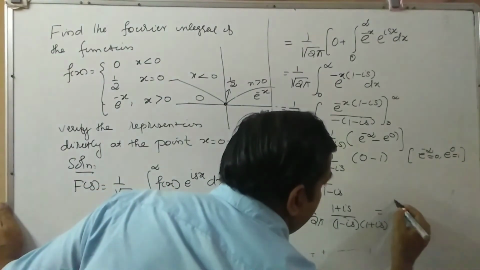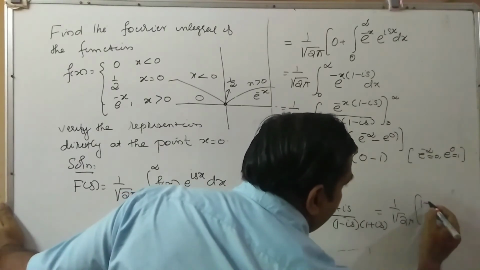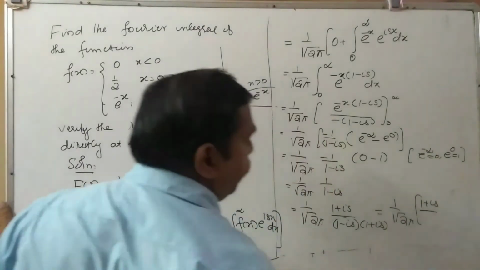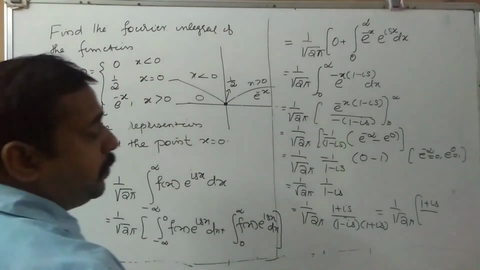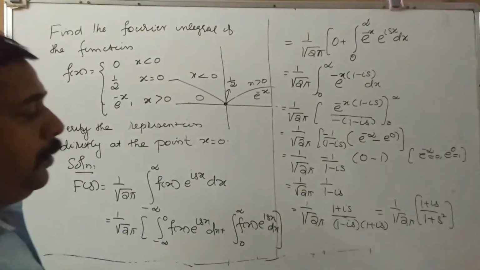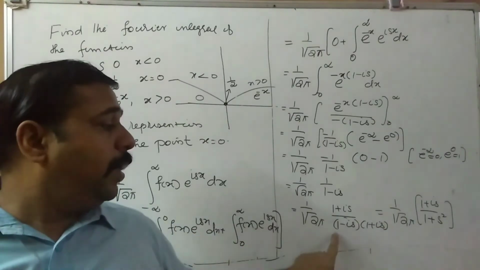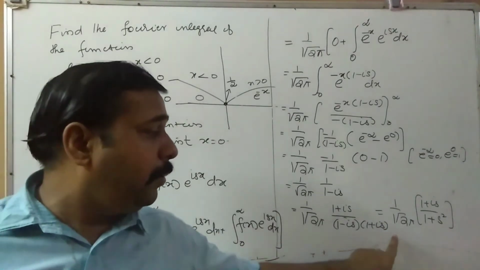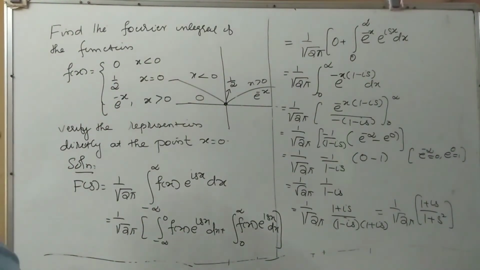This is equal to 1 by root 2 pi, (1 plus is) divided by... a plus ib into a minus ib is equal to a square plus b square. So that is 1 plus s square. This is a minus ib, this is a plus ib, so a minus ib into a plus ib is equal to a square plus b square. That is (1 plus is) divided by (1 plus s square). So that is F of s.